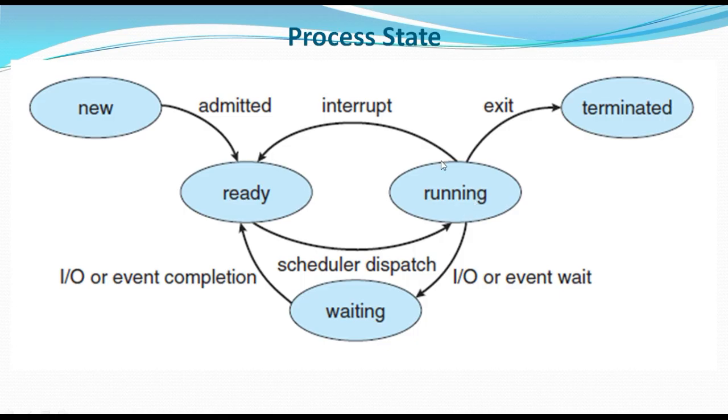Once it completes its execution, it can terminate, or else if an IO event has to be performed, it goes to the waiting state.